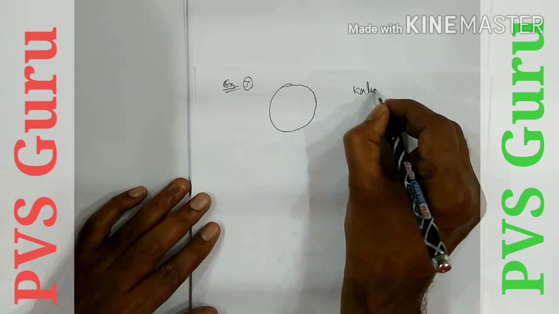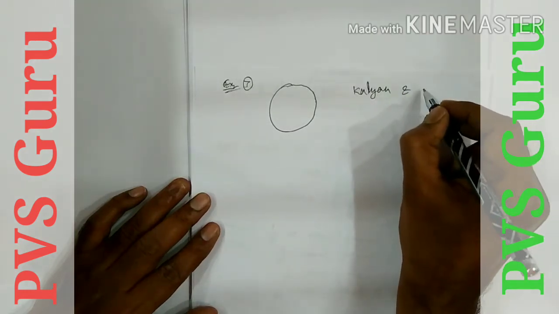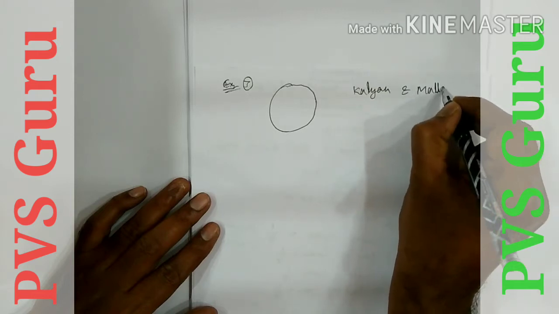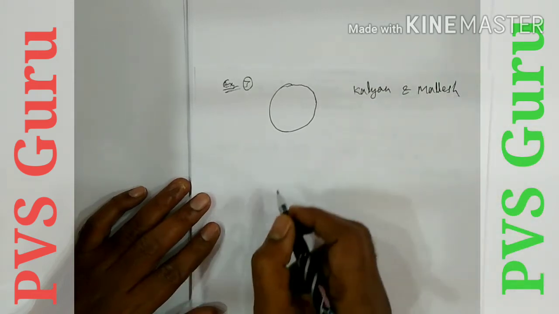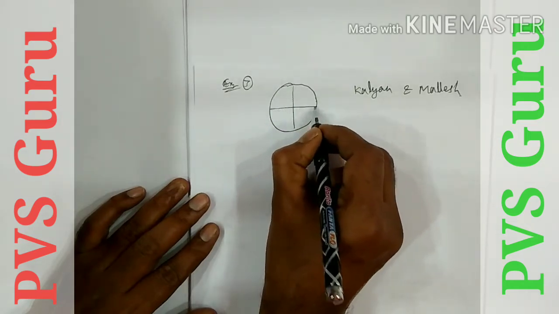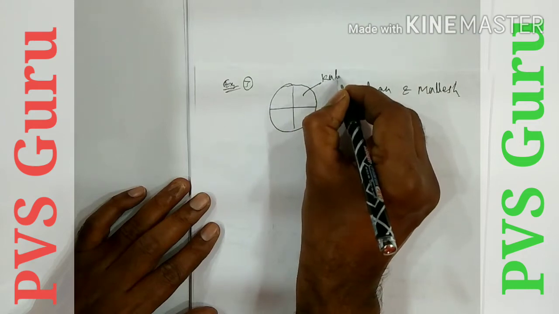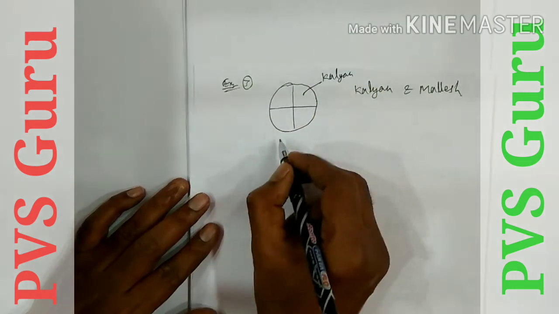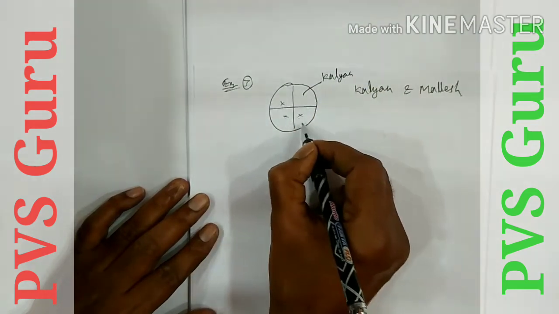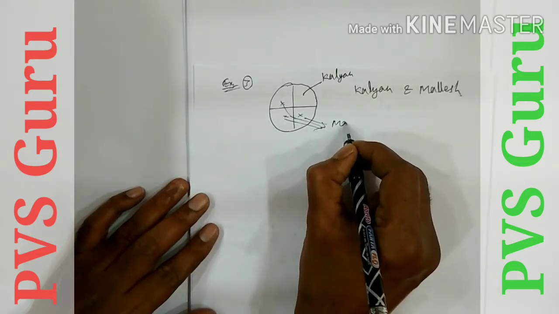Kalyan and Mallesh. Here also they have cut the cake into 4 pieces, but 1 piece is taken by Kalyan. The remaining 3 pieces are taken by Mallesh.